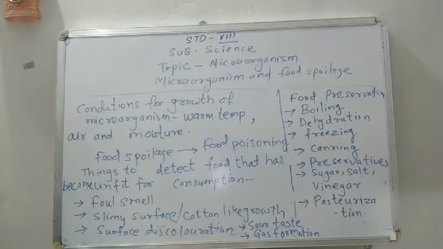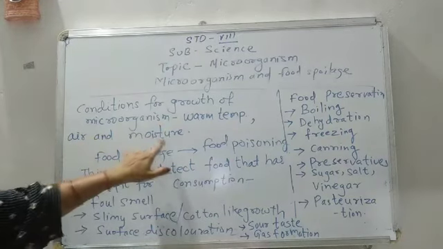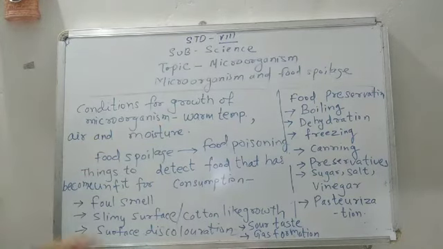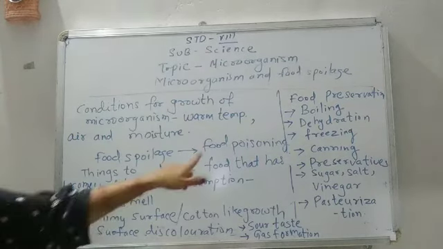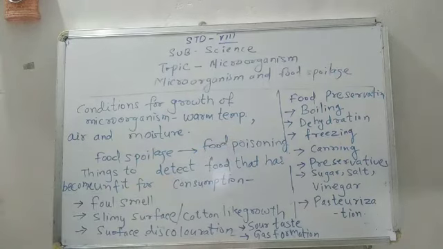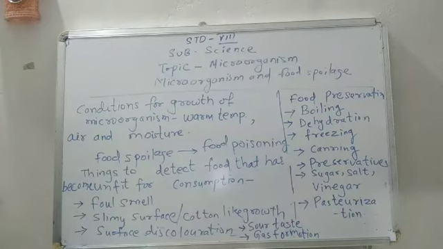Now, if microorganisms grow in our food because of the presence of these conditions, then our food gets spoiled, and the microorganisms produce some poisonous substances which cause food poisoning. So, how to know whether the food is fit for consumption or not? There are a few things which help us to know whether the food is fit or unfit for consumption.